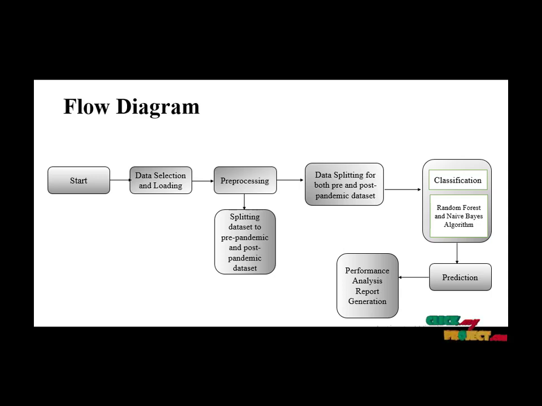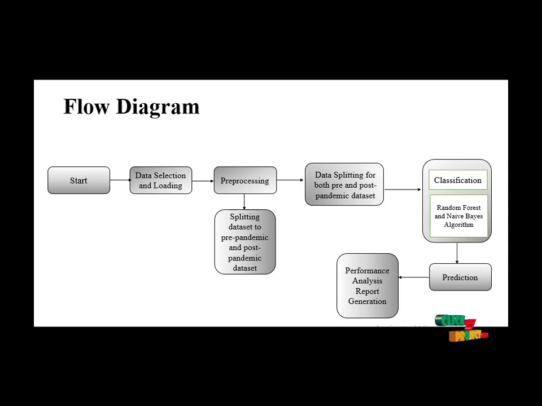Initially, in the starting, we are going to load and select a data set. The websites used to collect a data set are such as Kaggle, UCI and GitHub repositories. So now we have selected the data and we are going to pre-process the data. The pre-processing is nothing but replacing the missing values, which means irrelevant values or null values, with 0 or mean values.